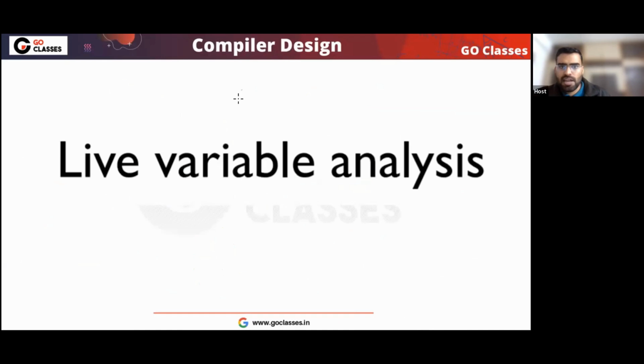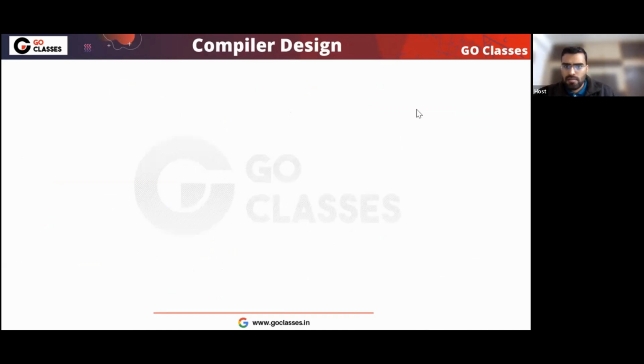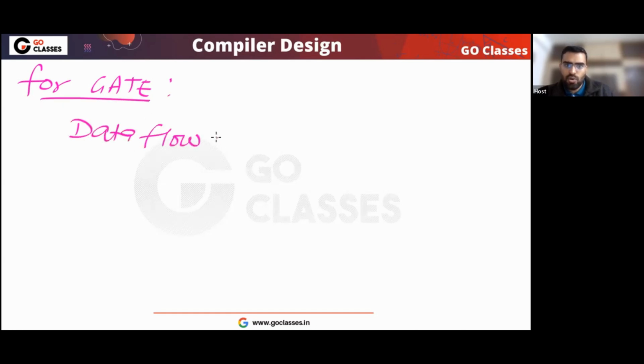Now we will study live variable analysis. For the GATE exam, these are important. In data flow analysis, we have something called liveness analysis.